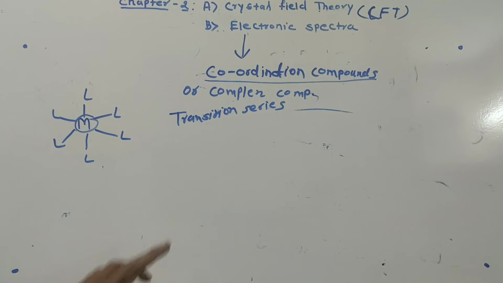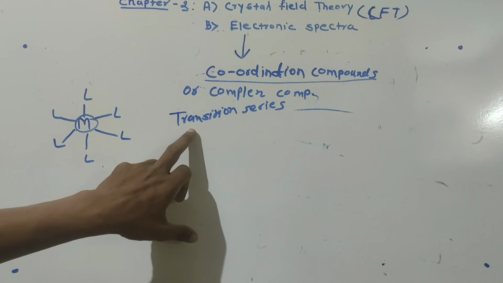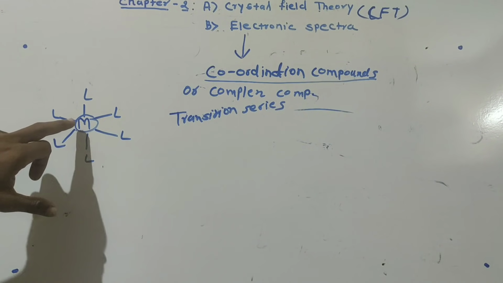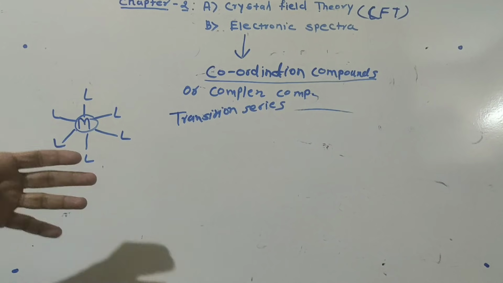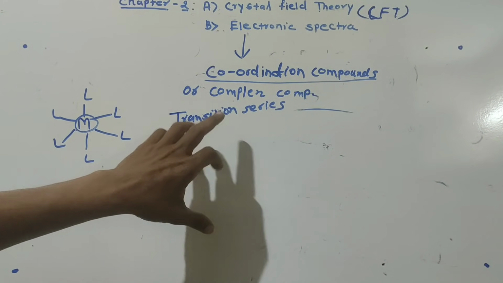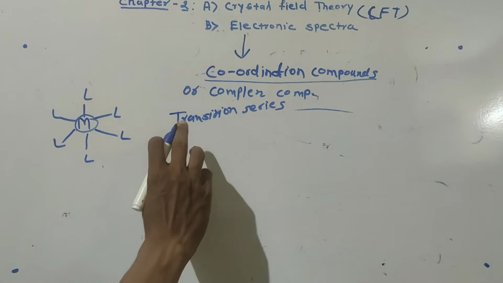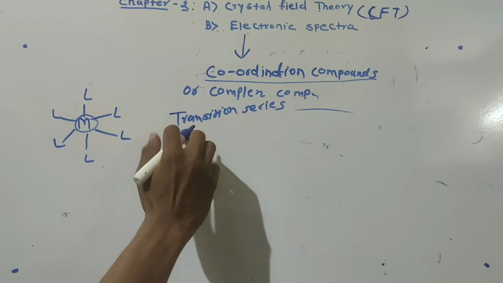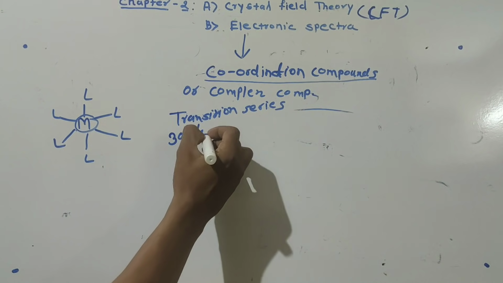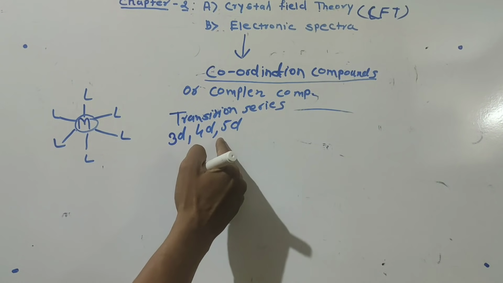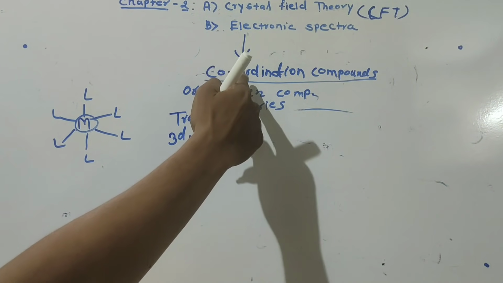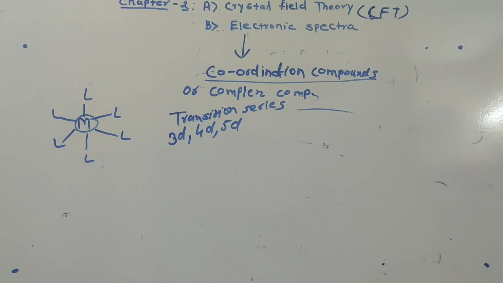The elements present in the transition series of the periodic table, the majority of the transition metals, form coordination compounds. Simply keep in mind, the majority of the metals from the transition series elements, from the 3d series, 4d series, 5d series, generally form the coordination compound.